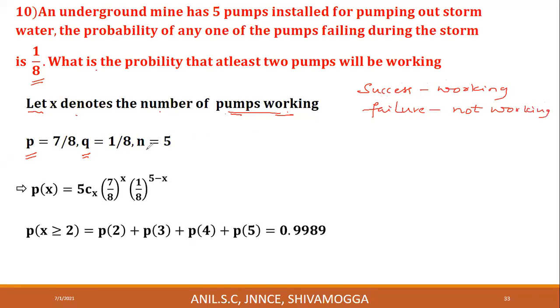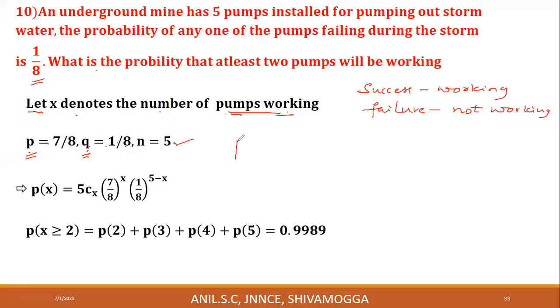Now write the probability of success, that is P, and the probability of failure, that is Q. It's given that the probability of any one of the pumps failing during the storm is 1 by 8. Q is equal to 1 by 8. Not working is Q, 1 by 8. We know that P plus Q is equal to 1. Therefore, P is equal to 7 by 8. There are 5 pumps. Therefore, N is equal to 5.